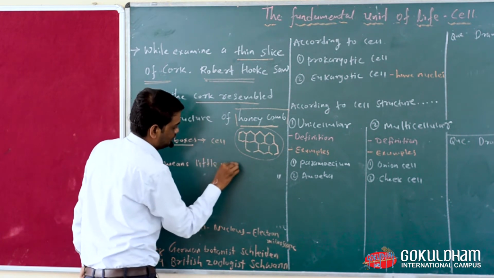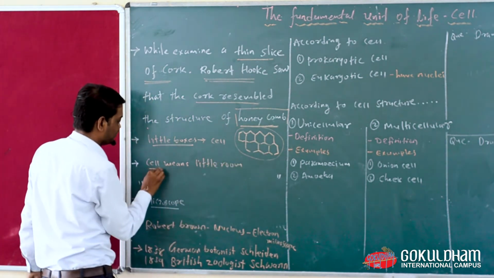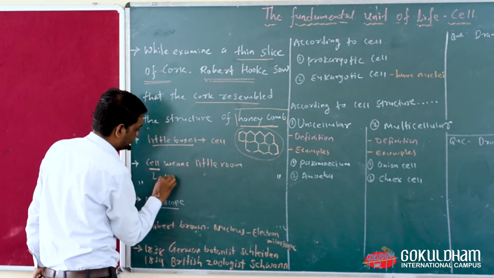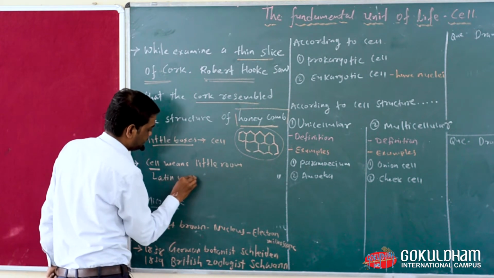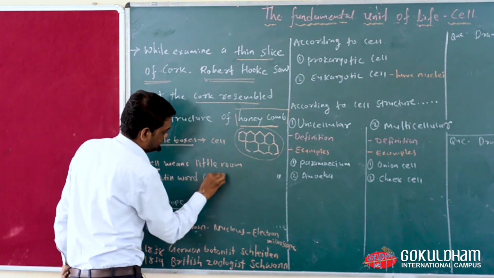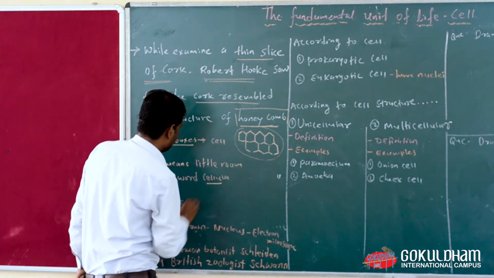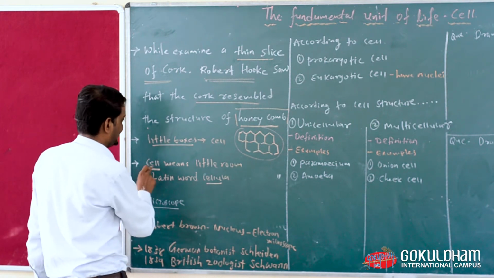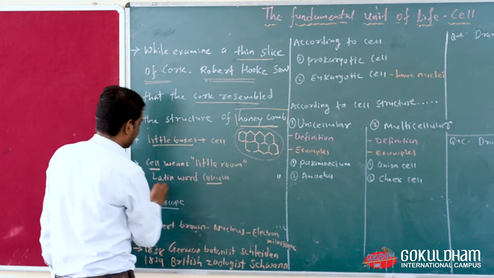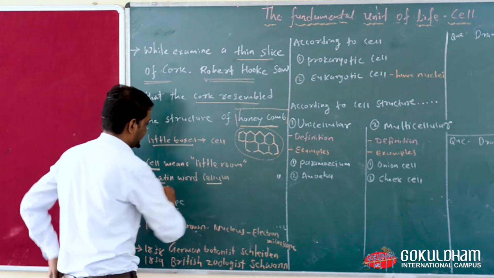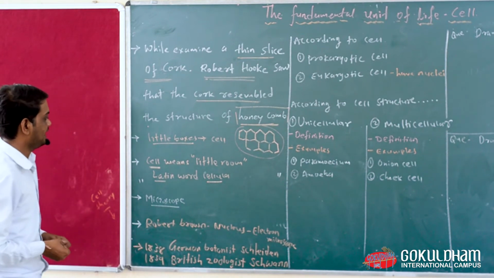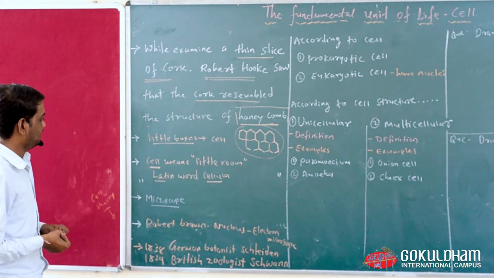little room. This word is derived from the Latin word cellula. Cell means little room, and this word is derived from the Latin word cellula. Now if you want to see a cell, you can see it with the help of a microscope.